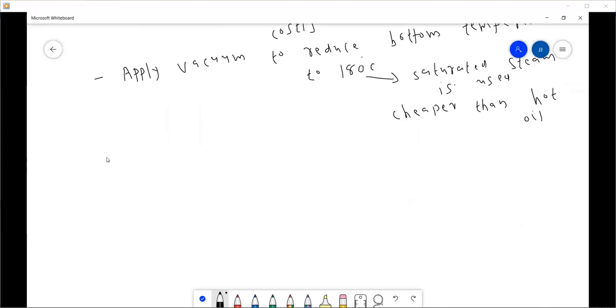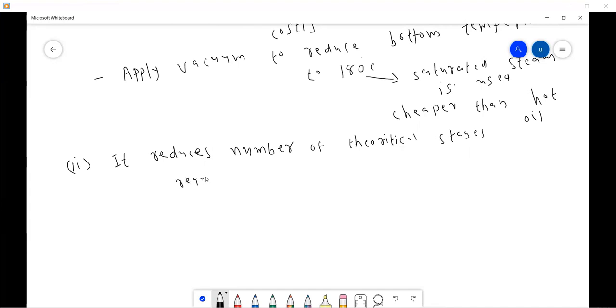Now, the third advantage is that it reduces the number of theoretical stages, or real stages, required, or it lowers the reflux ratio.